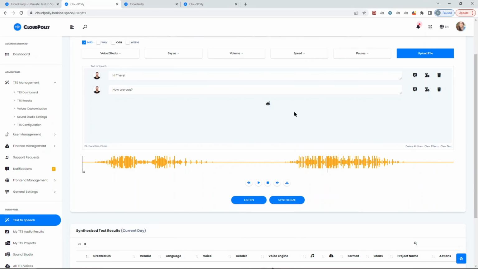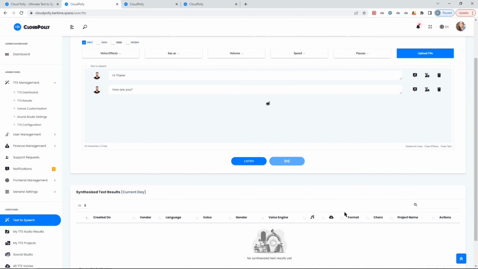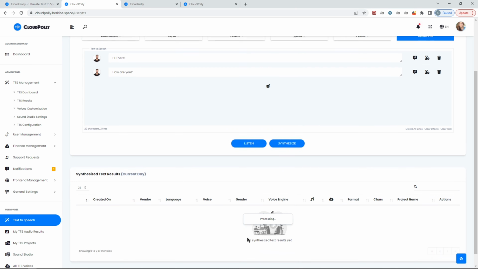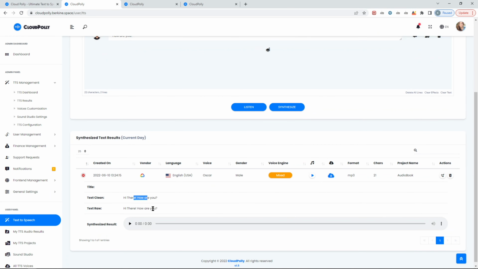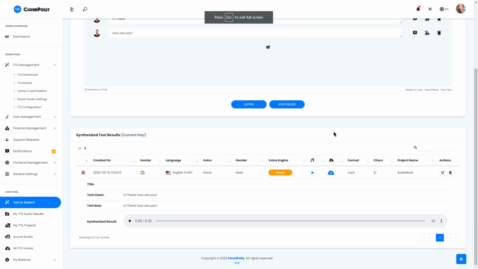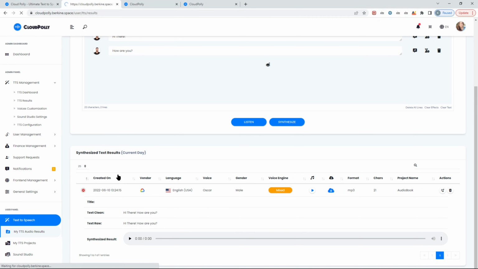Now, the third option to listen is you can synthesize directly to make it available in the long term. So you will see your synthesized tasks, which are basically produced today. You can see the text, and then you can listen to it. You can download it as you prefer. Just expand it, and you can delete or see the details, and so on and so forth. If you want, with one click you can delete. All the results are available under your audio results file.